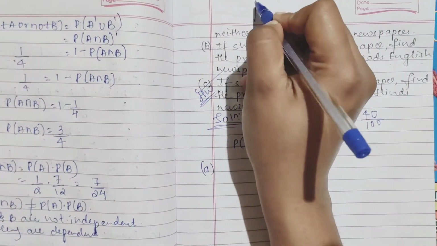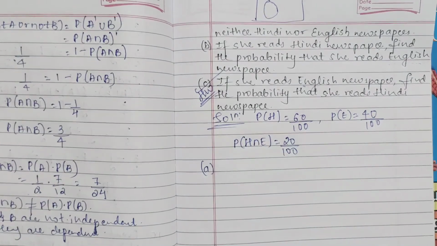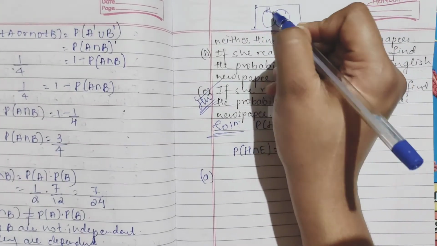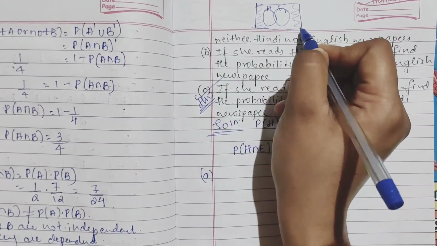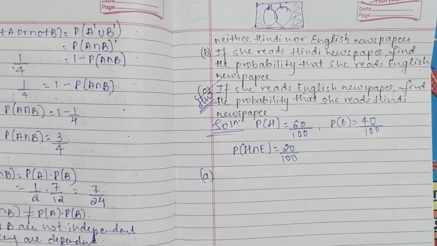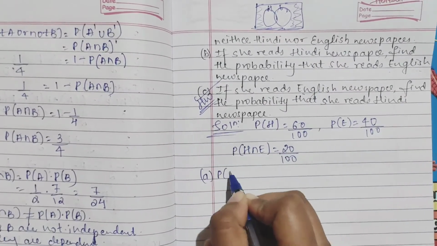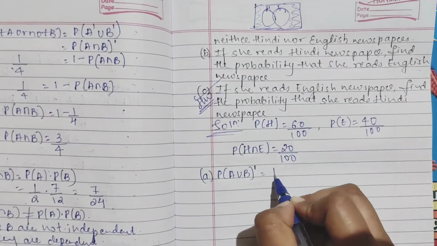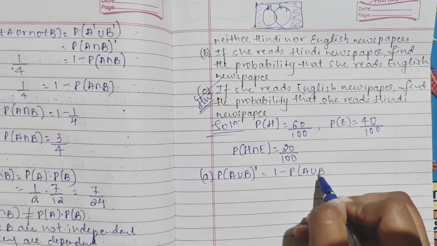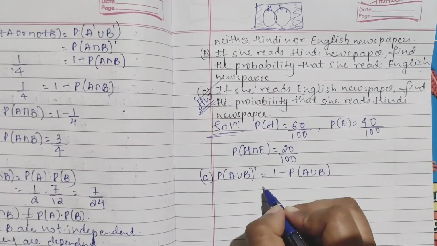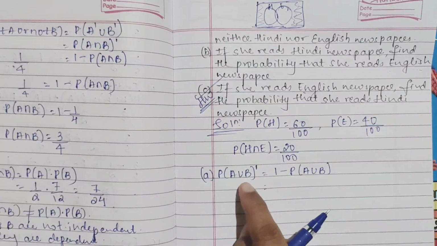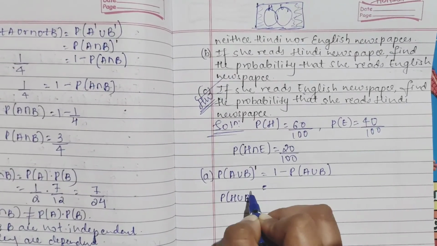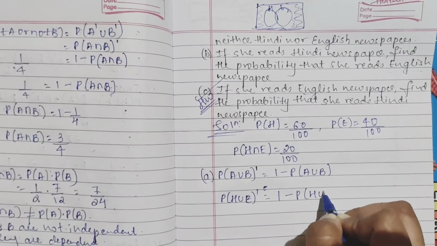For A, they are asking to find the probability that she reads neither Hindi nor English newspaper, which means in the Venn diagram, neither Hindi nor English is the part outside the union. So it will be P of A union B not, which is given as 1 minus P of A union B. So, you can write P of H union E not, which is equal to 1 minus P of H union E.